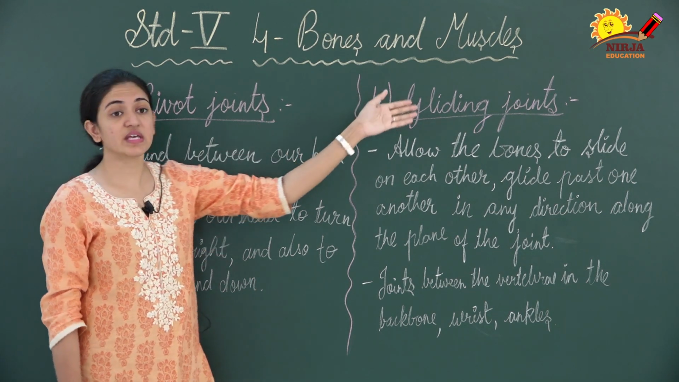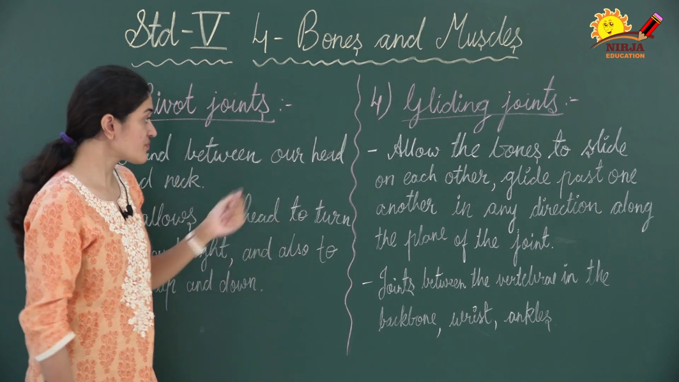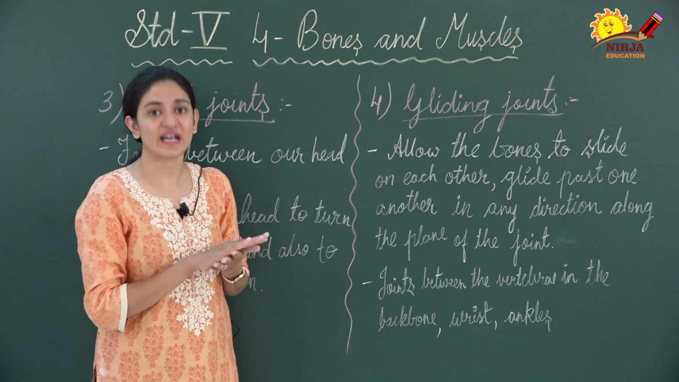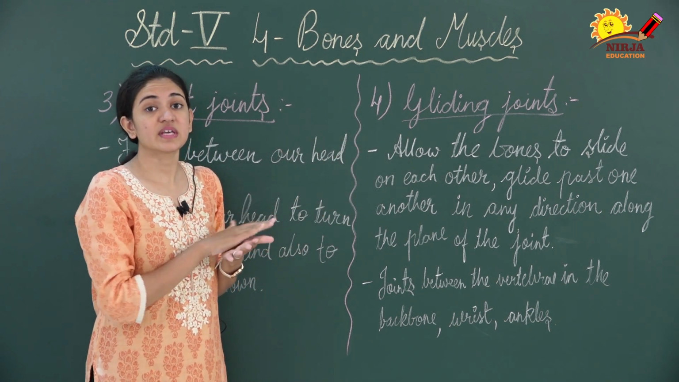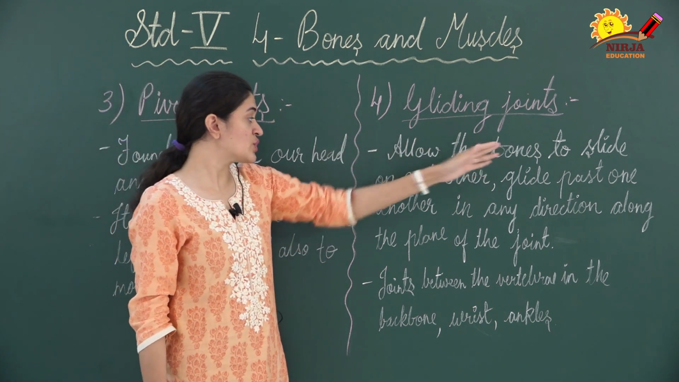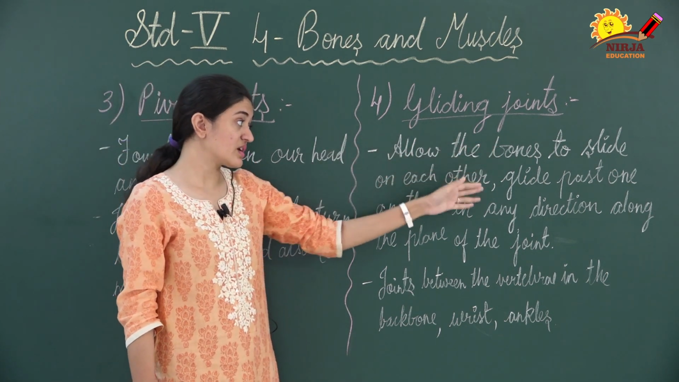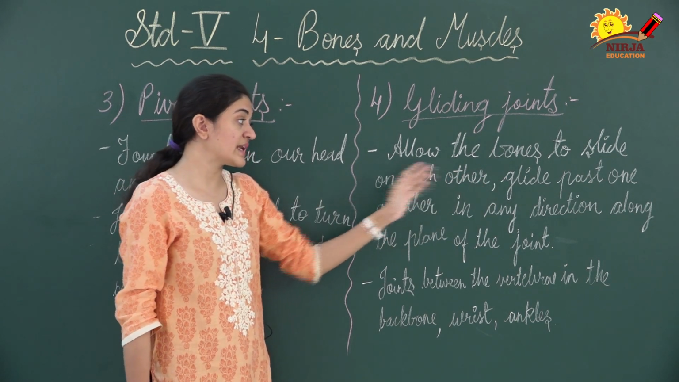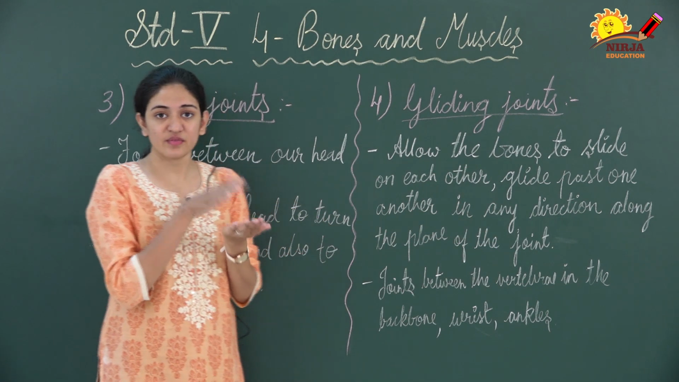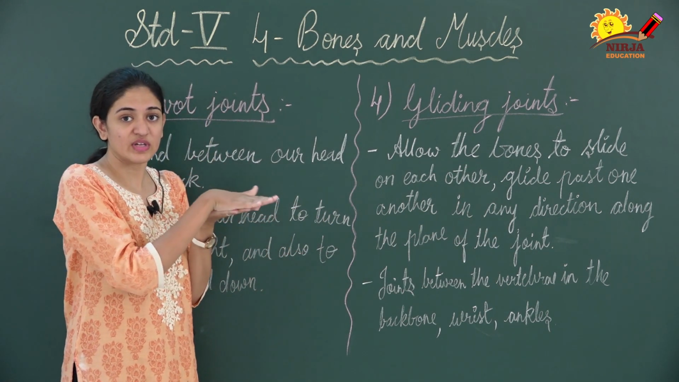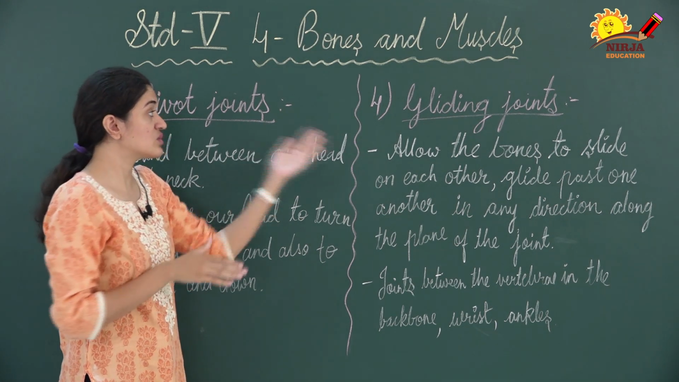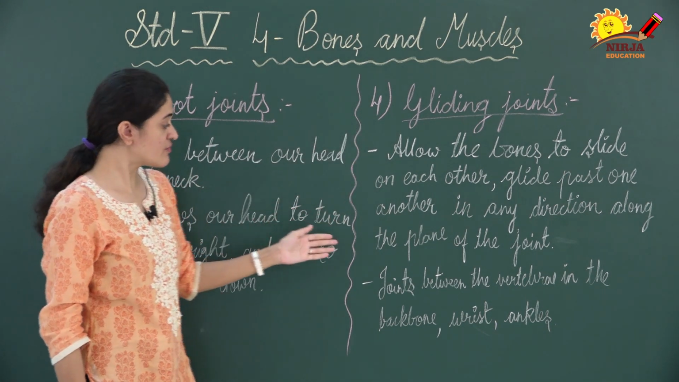The next one is the gliding joints. Why this name? Because it glides. The bones glide over each other. It allows the bones to slide on each other, glide past one another in any direction along the plane of the joint. Like if these are the two bones, then they will glide, means they will slide on each other. So this helps in this type of movement.